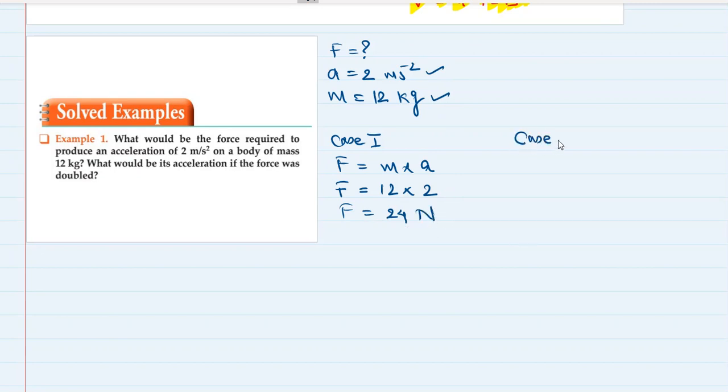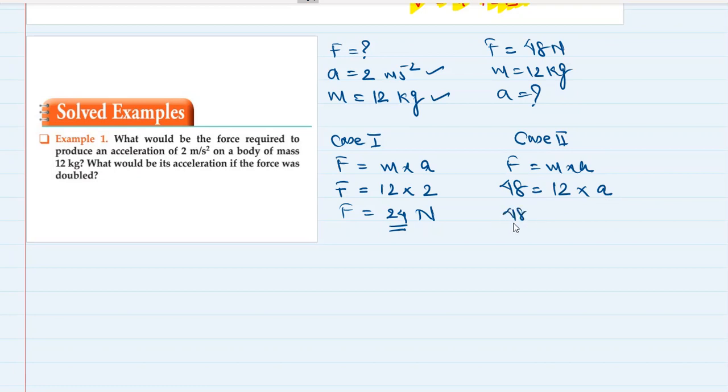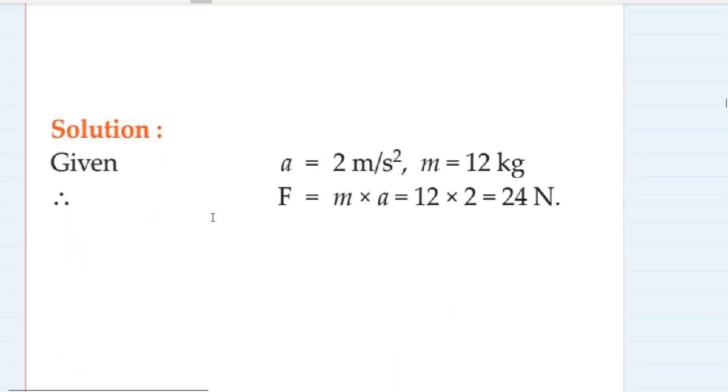Now in case 2, what they are asking is, if the force becomes double of its value, that is 48 Newton, and the mass remains the same, 12 kg, what would be the acceleration? Let's find out. So force is equal to mass into acceleration. Force becomes 48 Newton. Mass remains the same. Acceleration is not known. So 48 divided by 12 is equal to a. Therefore, acceleration becomes 4 meter per second square. Okay. So these are the answers. This is the method how you solve it. 24 Newton, 4 meter per second square.